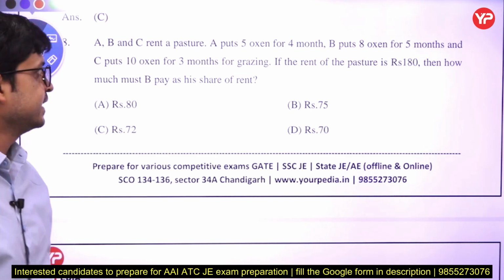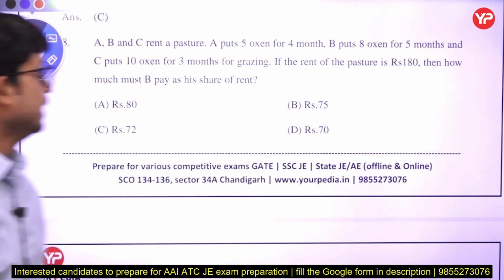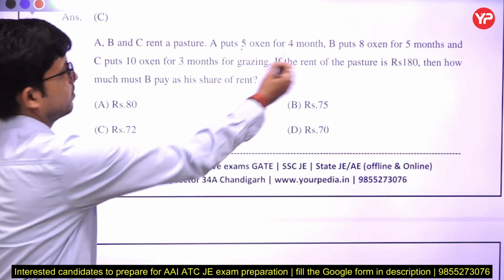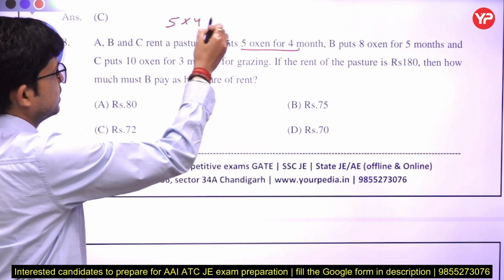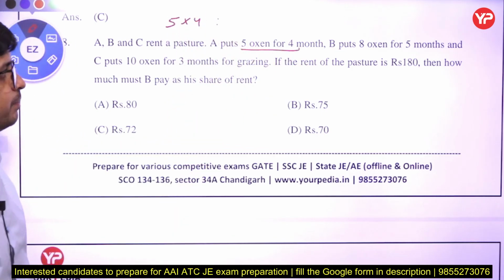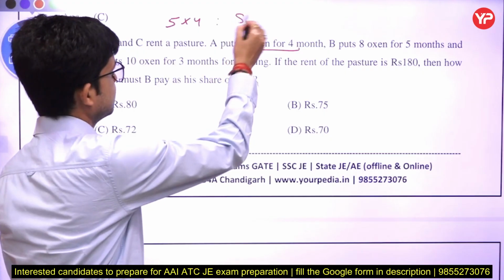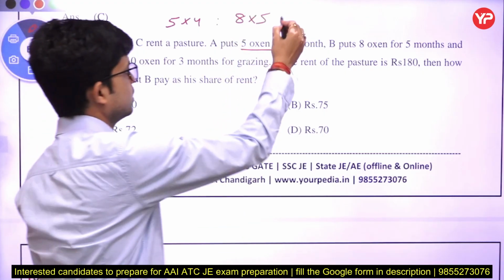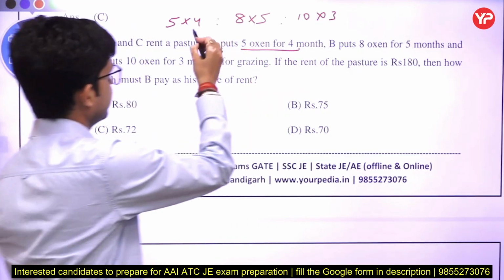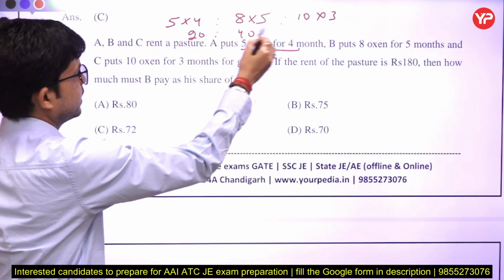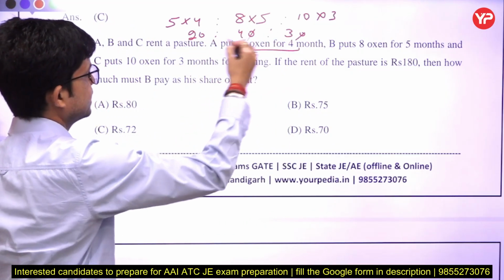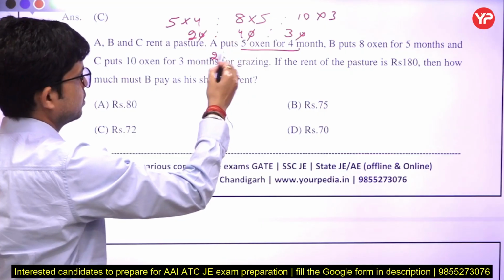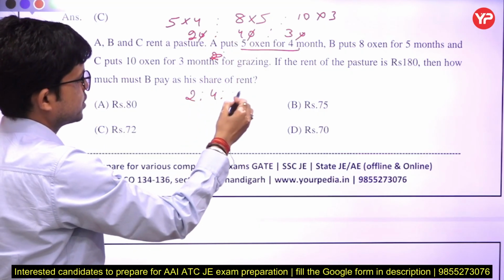A, B and C rent a pasture. A puts 5 oxen for 4 months, so 5 into 4. B puts 8 oxen for 5 months, so 8 into 5, and C puts 10 oxen for 3 months. What do we get? 20, 40 and 30. So we get the ratio of 2 : 4 : 3.